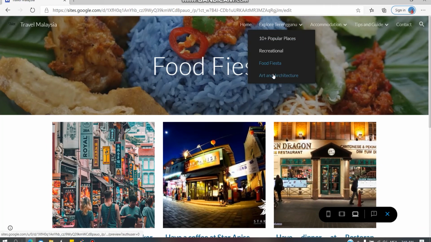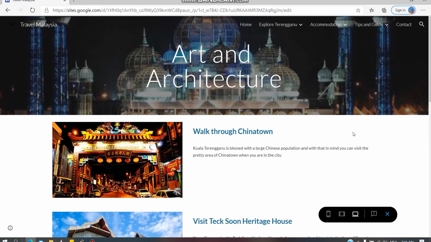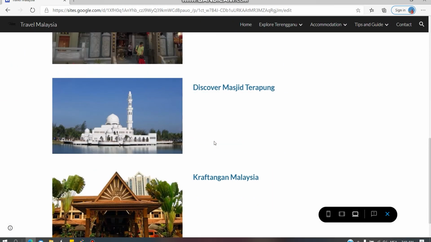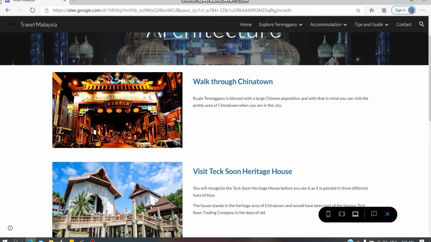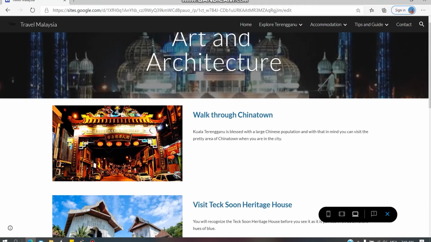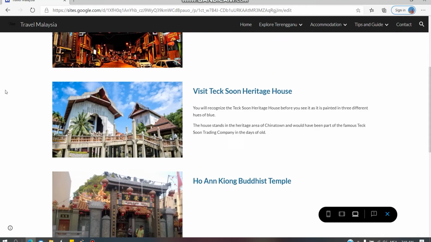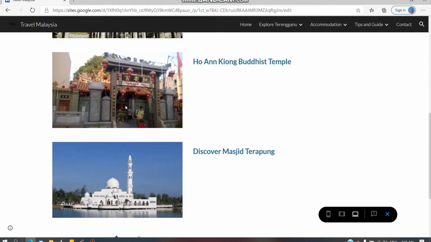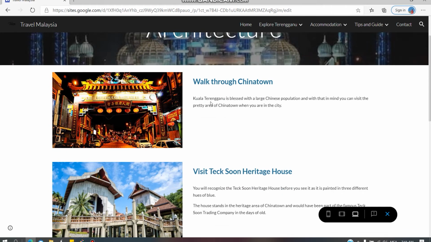Lastly is art and architecture, where there will be a list of places you can go for art and architecture in Terengganu. All of them are just normal sections with one picture floating at the left, and then title and description floating at the right.